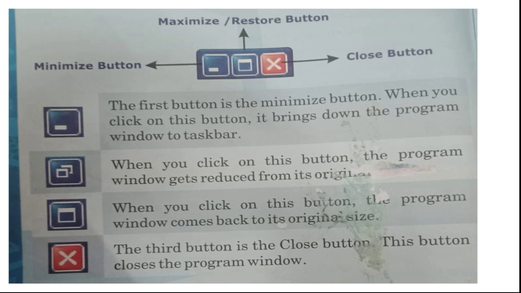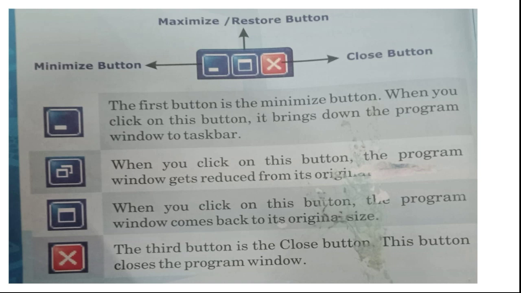If you want to maximize, you use the same button for both maximize and restore. If you click restore and then click again, it will maximize. When you are in maximize and click this button, it will restore, vice versa.